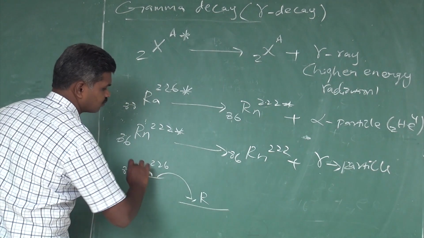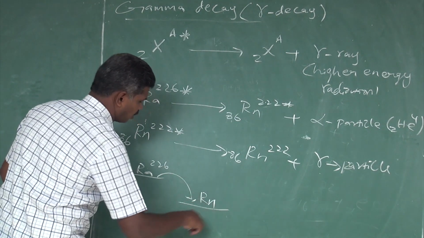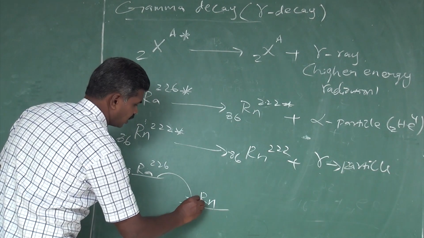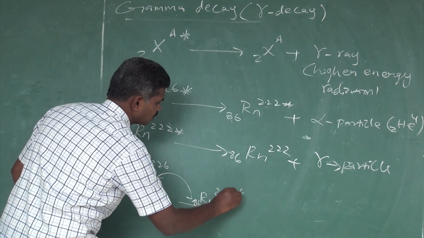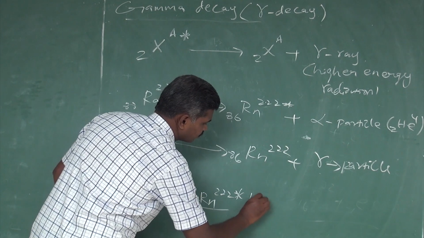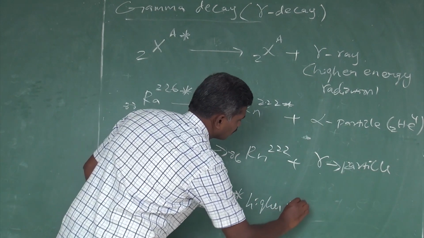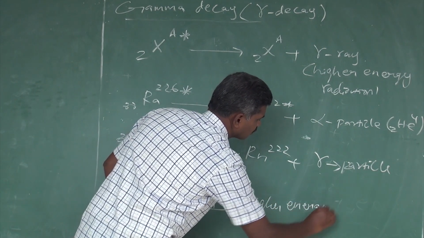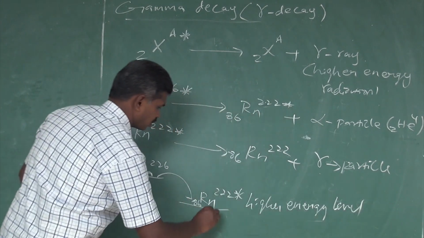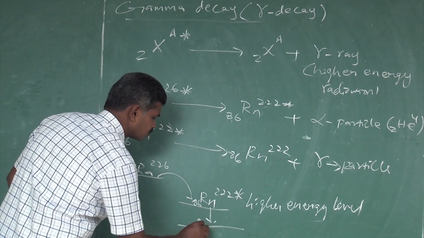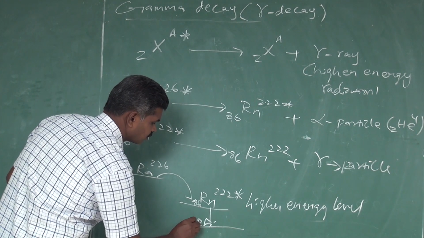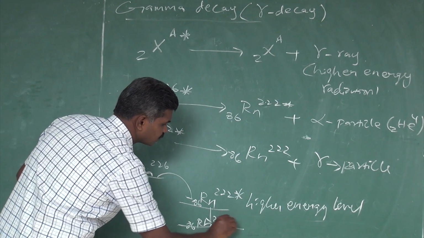radon, with atomic number 86 and mass number 222, in a higher energy level. That higher energy level radon moves to the normal energy level, that is the ground state.